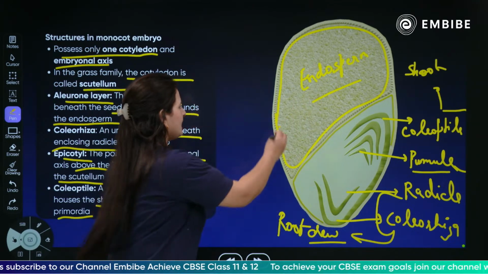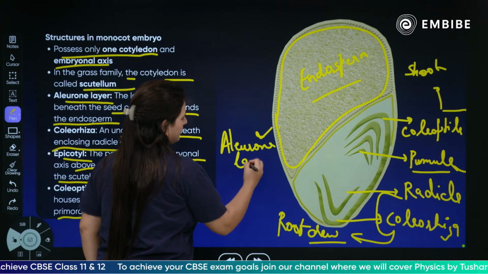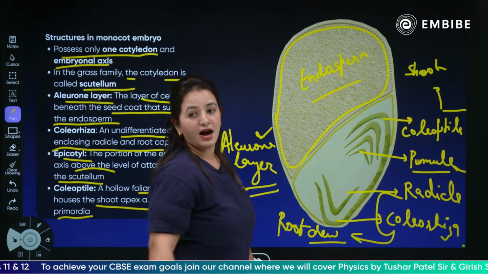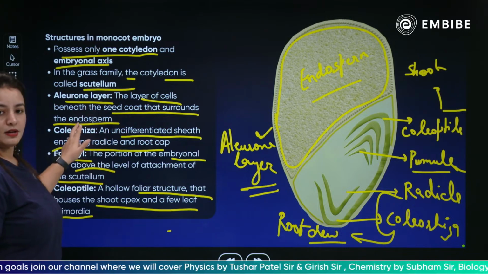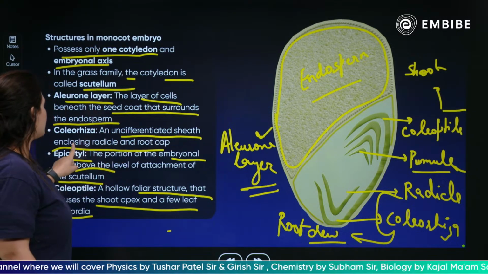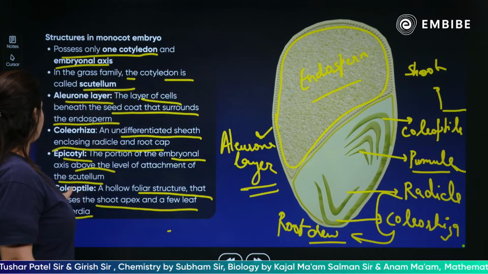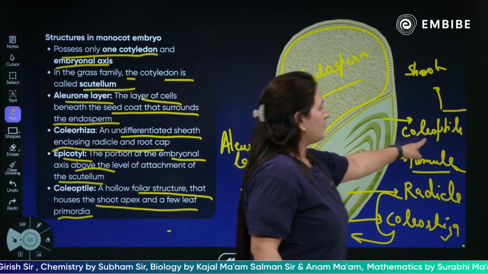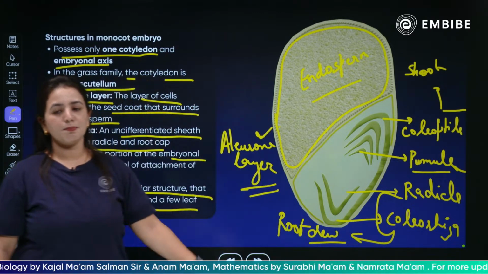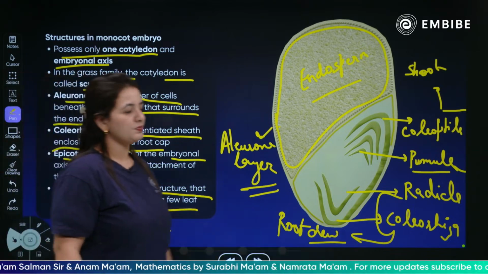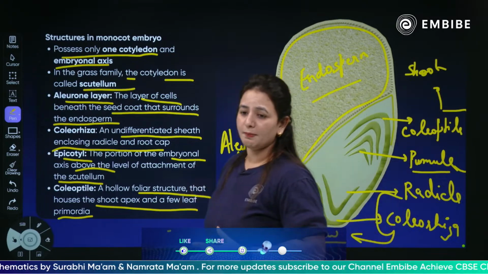This is your endosperm and this is your aleurone layer. Now you will remember the parts and their functions. Your aleurone layer is a layer around the seed coat that surrounds the endosperm. Your coleorhiza is an undifferentiated sheath enclosing a radicle and the root cap. Next we have the coleoptile, which is a hollow foliar structure leading to the formation of leaf primordia. Now you will remember the parts of the monocot embryo. I hope this is clear. This is about the monocot embryo.